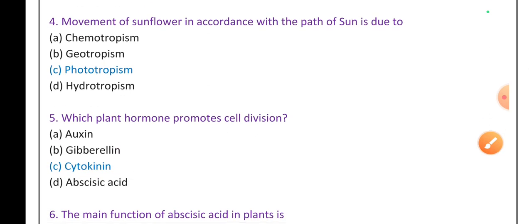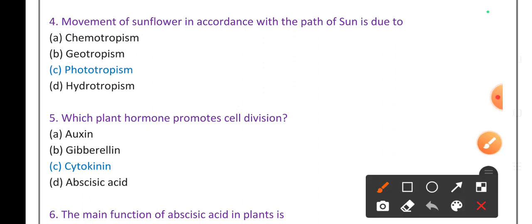Next one, movement of a sunflower in accordance with the path of the sun is due to phototropism. Because whenever the plant reacts to sunlight, that is phototropism. Hydrotropism is the plant's reaction towards water. The plant's reaction towards earth's gravity is geotropism. The anther's reaction towards the stigma is chemotropism.